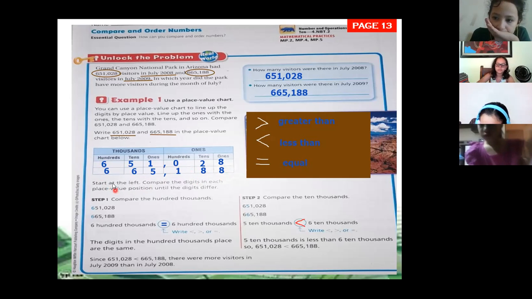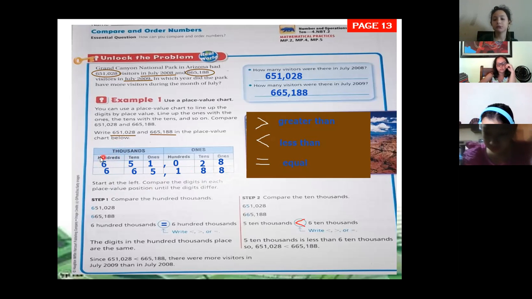So we start comparing the 100,000s. We start on the left side. The left side in this chart is the 100,000s. So we compare 600,000. Is it greater, less, or equal to 600,000, Rebecca?